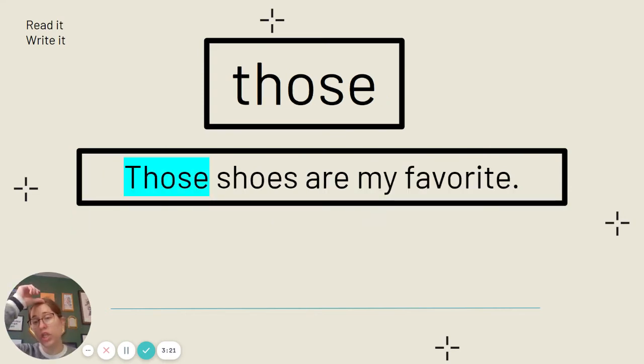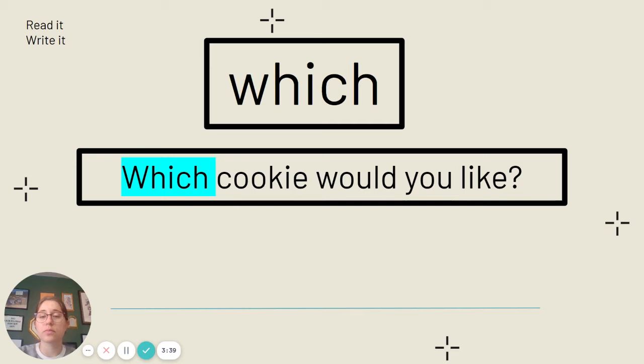Our next word is the word those. It is spelled T-H-O-S-E, those. Say it with me, those. Our sentence, those shoes are my favorite. Pause the video and write down your sentence for the word those.